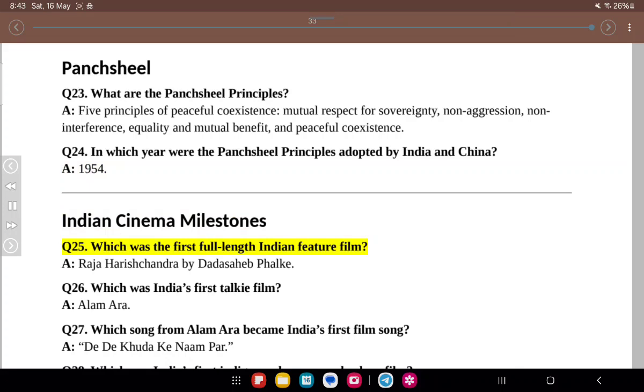Indian cinema milestones. Q25. Which was the first full-length Indian feature film? A. Raja Harishchandra by Dadasaheb Phalke. Q26. Which was India's first talkie film? A. Alam Ara. Q27. Which song from Alam Ara became India's first film song? A. De De Khuda Ke Naam Par.